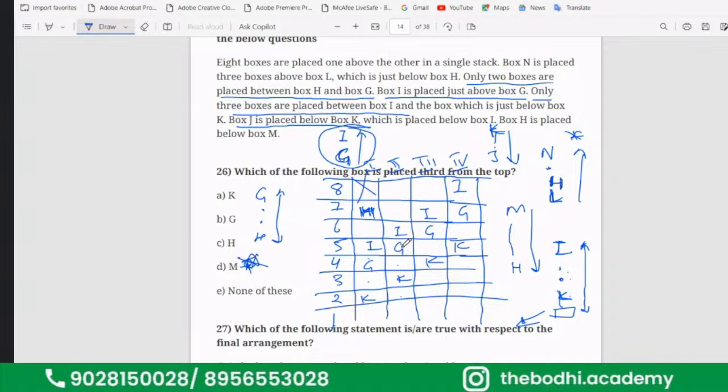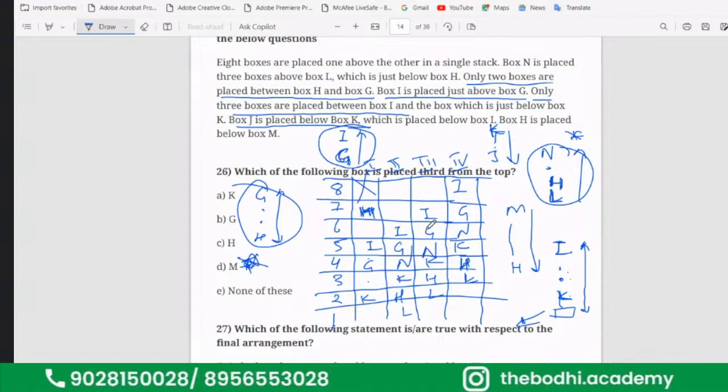Now again, if I take G here, if I place H here, I can place H, L will also come and then N will come. But it is not possible if I'm taking H on the top. So in that case, H will come here, L will come here, and N will come here. In the same case, H will come here, L will come here, and N will come here. H, L, and N. So these things are replaced.